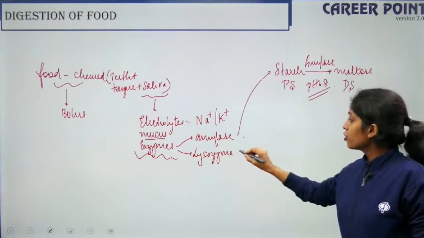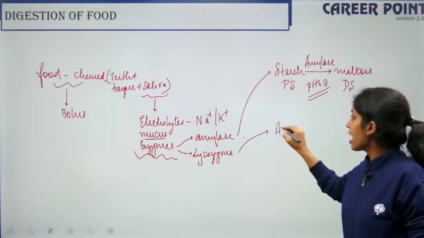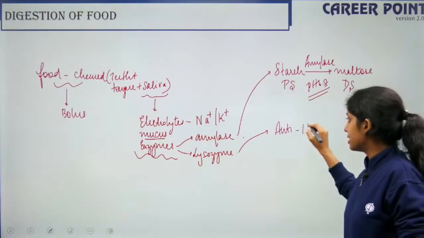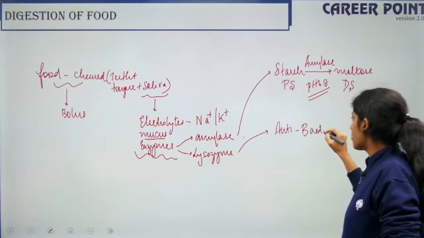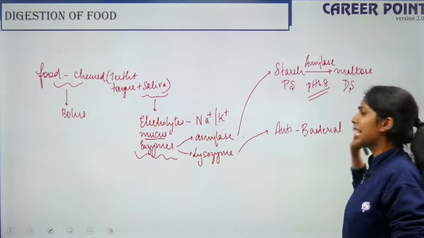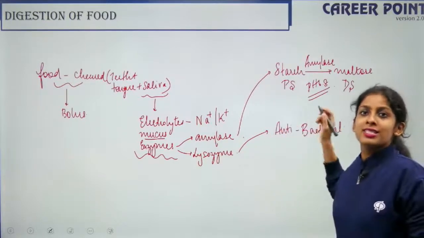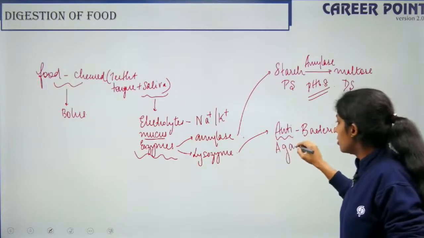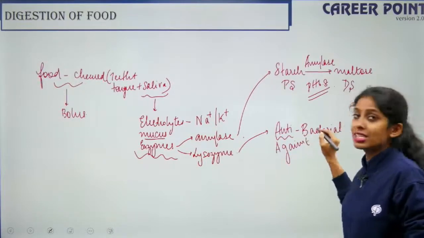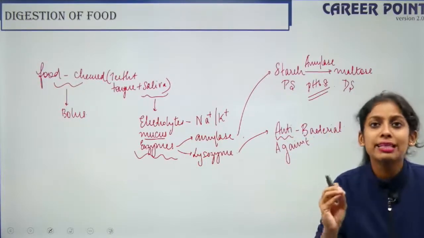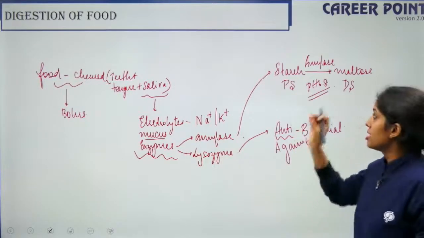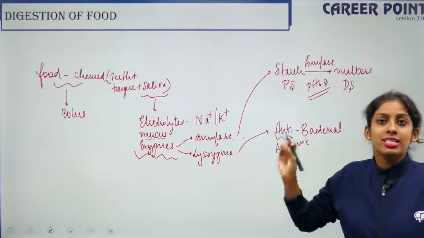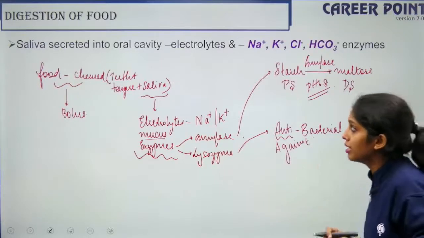So what is the function of lysozyme? Lysozyme is antibacterial. So what is antibacterial? Anti-terrorist, anti-corruption, against something. Here anti means against something. So your lysozyme works against the bacteria, killing the bacteria. Right? So this is the function or the process that happens in your oral or your buccal cavity.